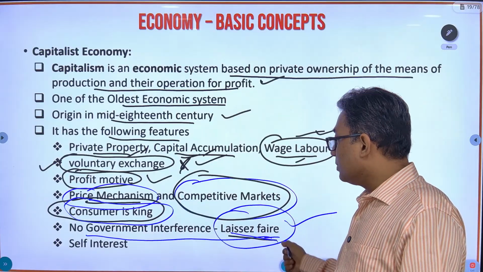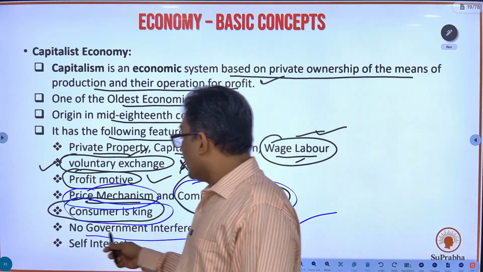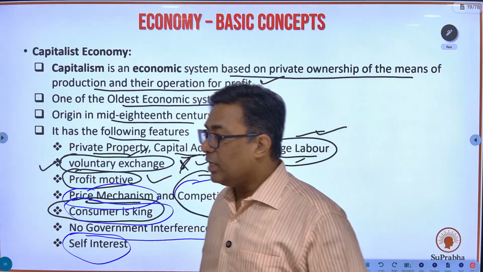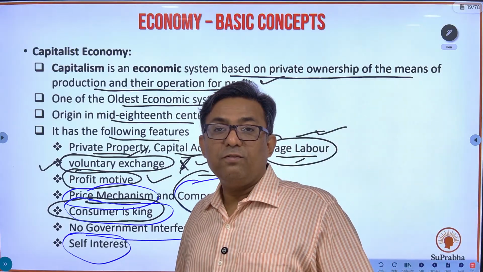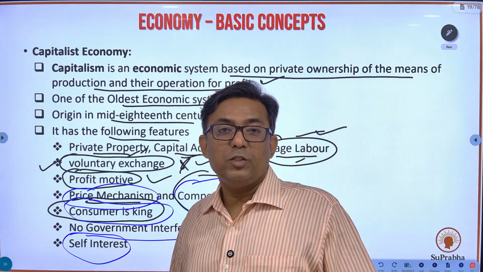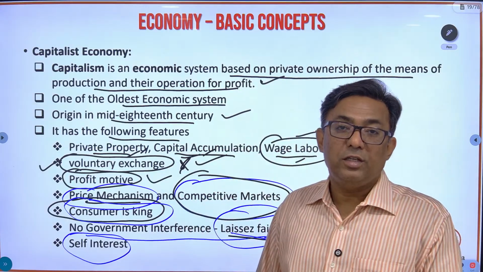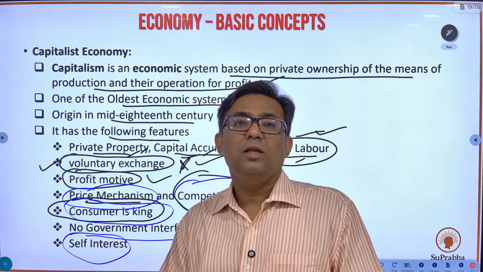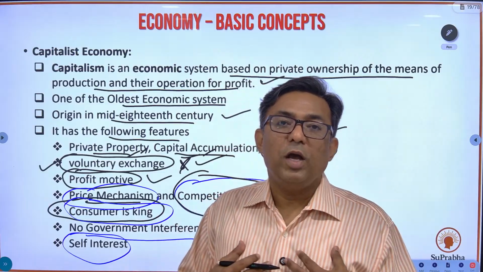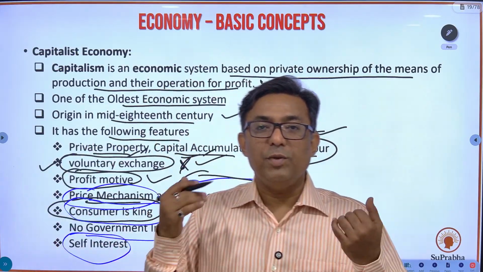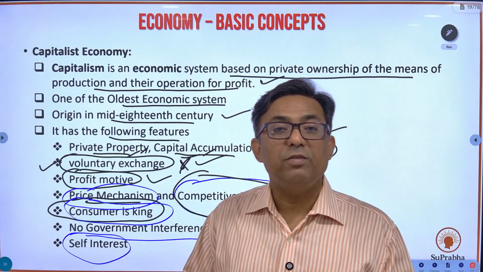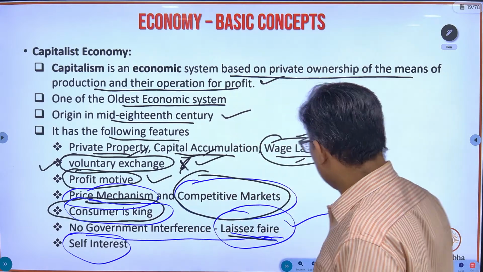So remember the word. And lastly, in a capitalist economy, you have self-interest. What do you have? You have self-interest. Whatever I do, I will do it for myself. I will get a salary, I will take my salary, I will do my shopping, I will go out for a walk. There is lots of self-interest in a capitalist economy. In a socialist economy, it is not like that.